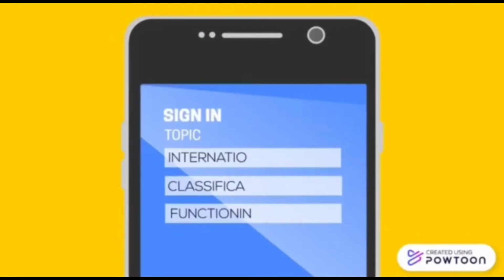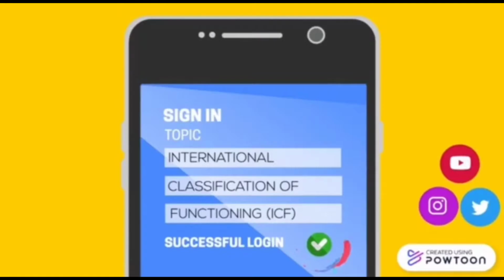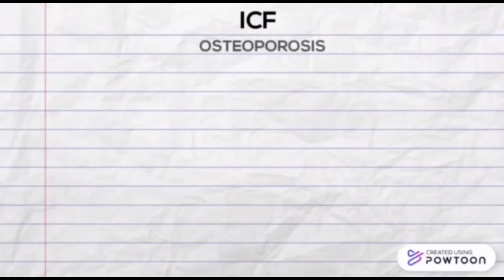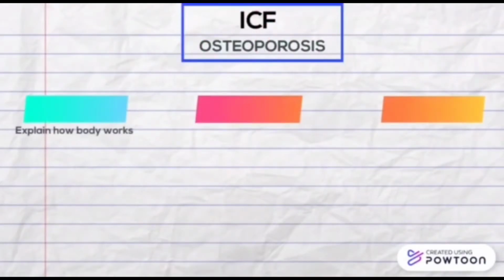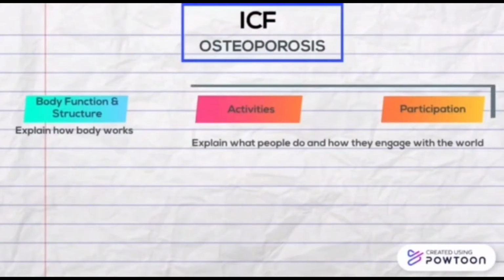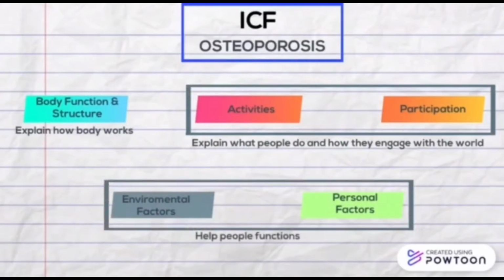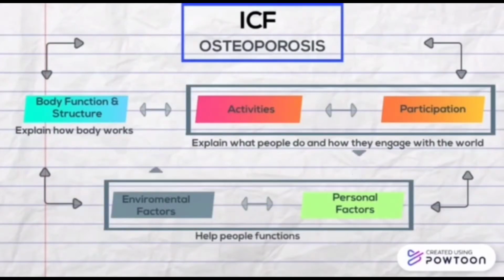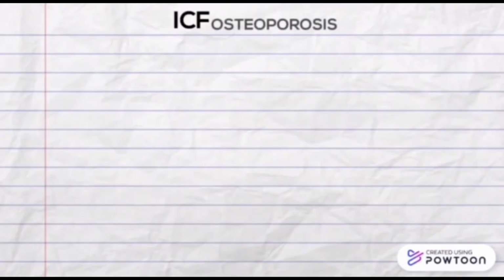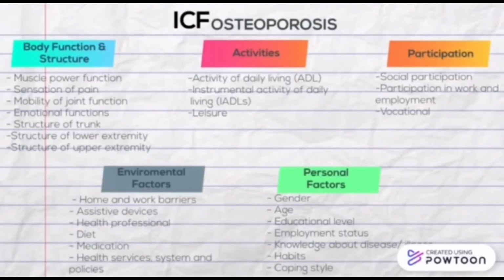Next is the International Classification of Functioning, ICF. Here is the ICF for osteoporosis: body function and structure, activity, participation, environmental factors, and also personal factors that relate to each other. Here is the list of ICF items related to osteoporosis according to its domains, which are body function and structure, activity, participation, environmental factors, and also personal factors.